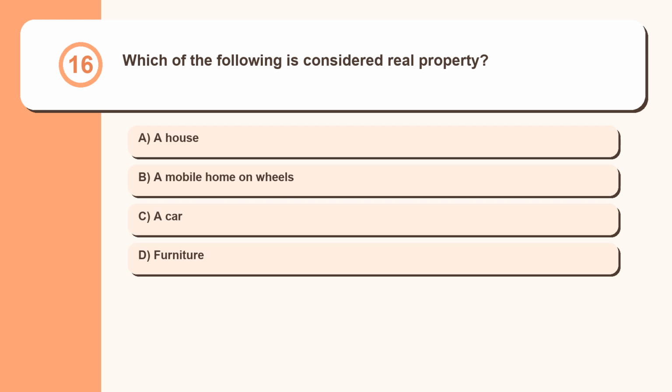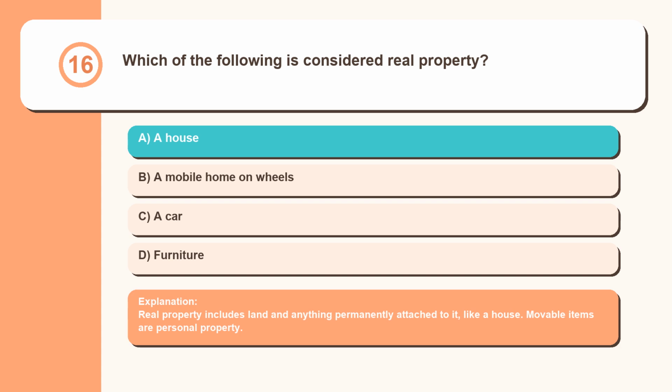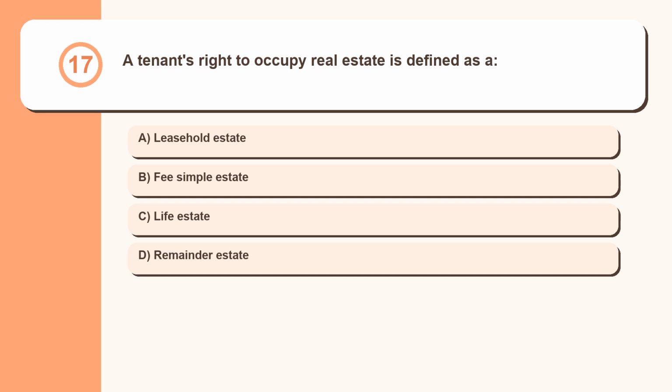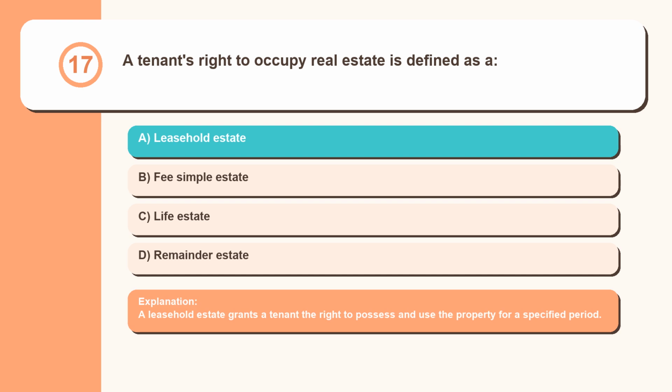Question 16. Which of the following is considered real property? A house, a mobile home on wheels, a car, furniture. Real property includes land and anything permanently attached to it, like a house. Movable items are personal property. Question 17. A tenant's right to occupy real estate is defined as a leasehold estate, fee simple estate, life estate, remainder estate. A leasehold estate grants a tenant the right to possess and use the property for a specified period.